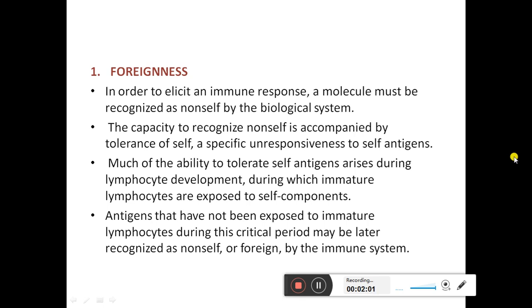The capacity to recognize non-self is accompanied by tolerance of self, a specific unresponsiveness to self-antigens. Much of the ability to tolerate self-antigens arises during lymphocyte development, during which immature lymphocytes are exposed to self-components. Antigens that have not been exposed to immature lymphocytes during this critical period may be later recognized as non-self or foreign by the immune system.